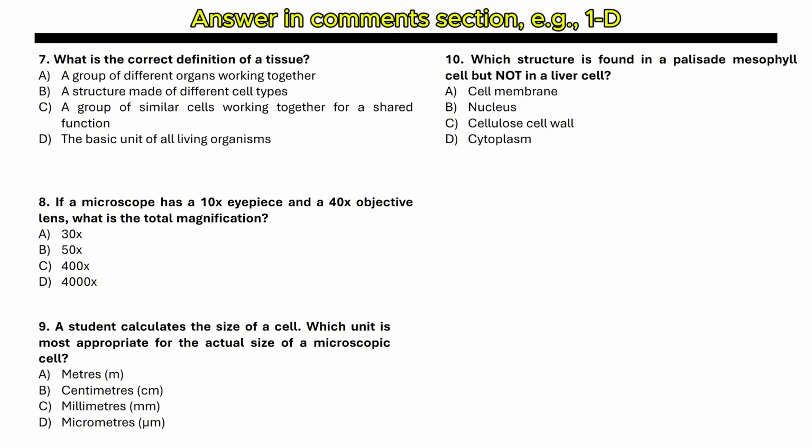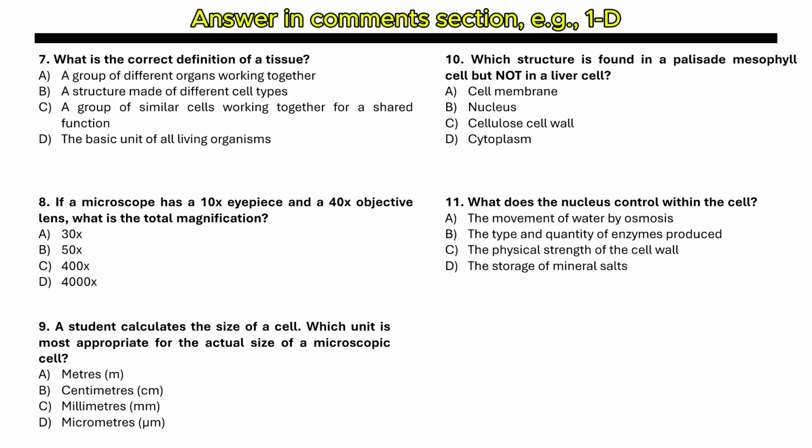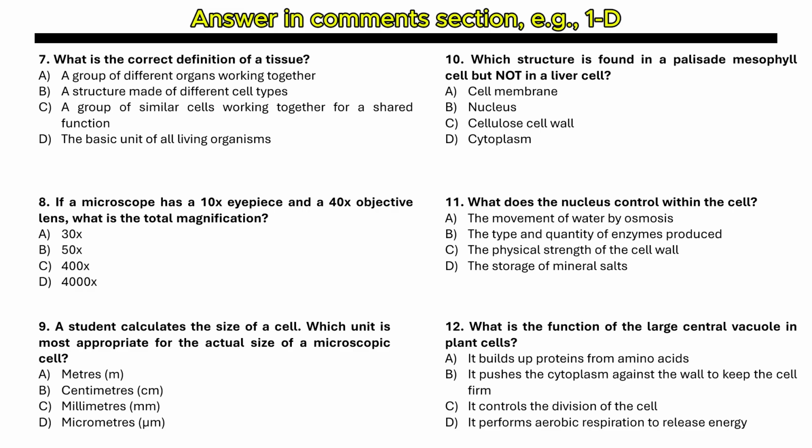Question number 10. Which structure is found in a palisade mesophyll cell but not in a liver cell? Cell membrane, nucleus, cellulose cell wall, or cytoplasm? Question number 11. What does a nucleus control within the cell? The movement of water by osmosis, the type and quantity of enzymes produced, the physical strength of the cell wall, and option D is the storage of mineral salts. Last question, number 12.